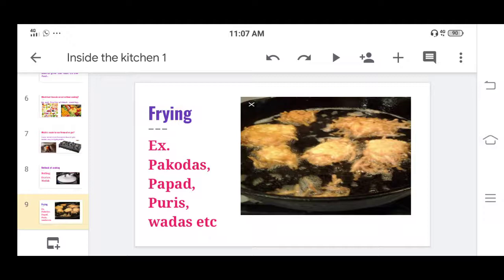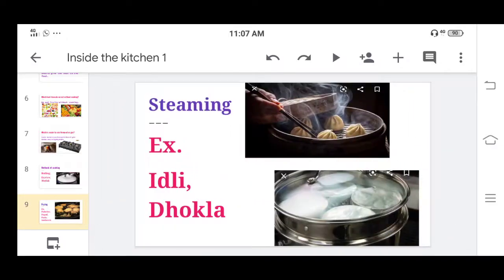This is frying, which we do with the help of heat, and for frying we require oil or ghee.